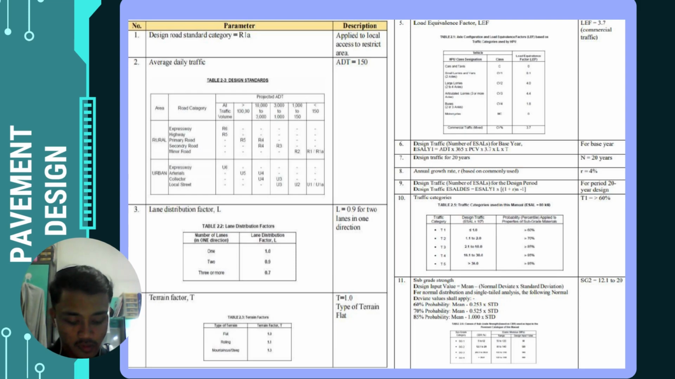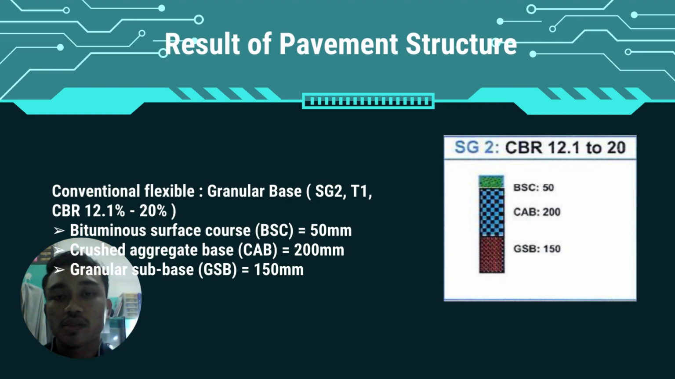Okay, so this is the result or summary for the pavement structure. We design as SG2 T1, which is CBR 12.1 to 20%, and then for the surface course, B2, meaning surface course 50 mm, and then crushed aggregate base 200 mm, and then granular sub base 150 mm.